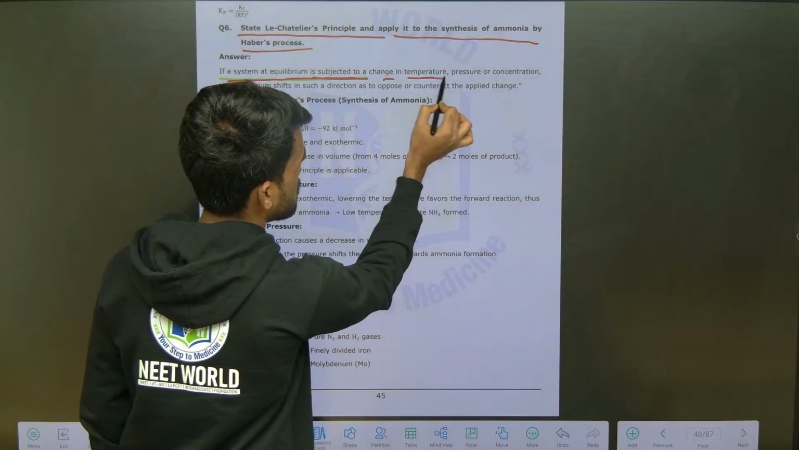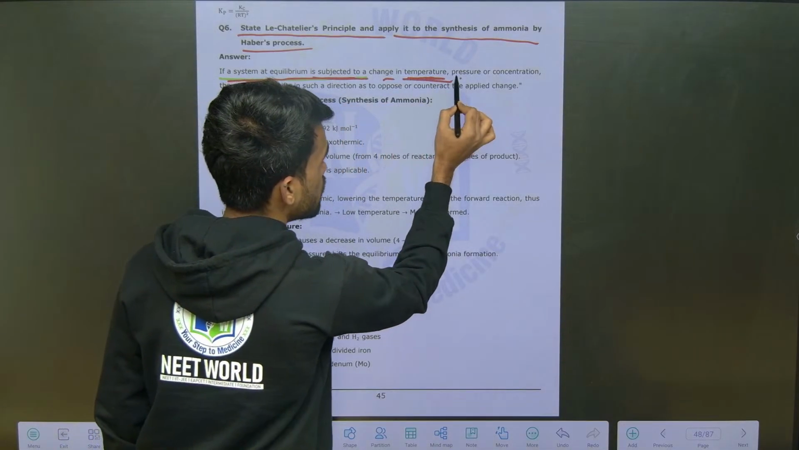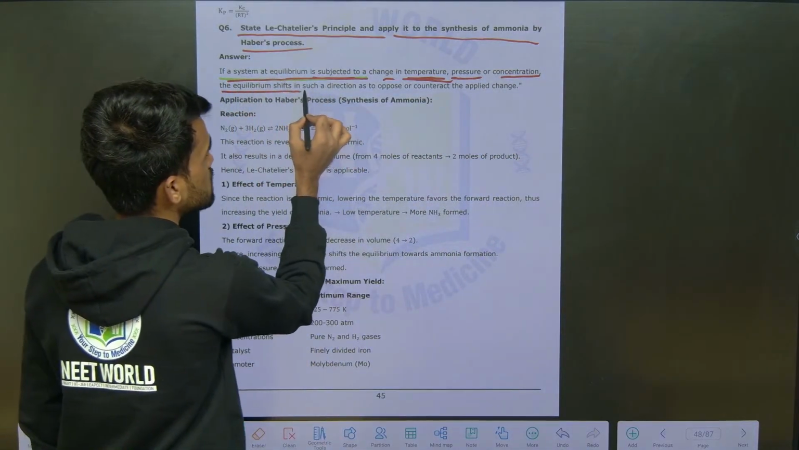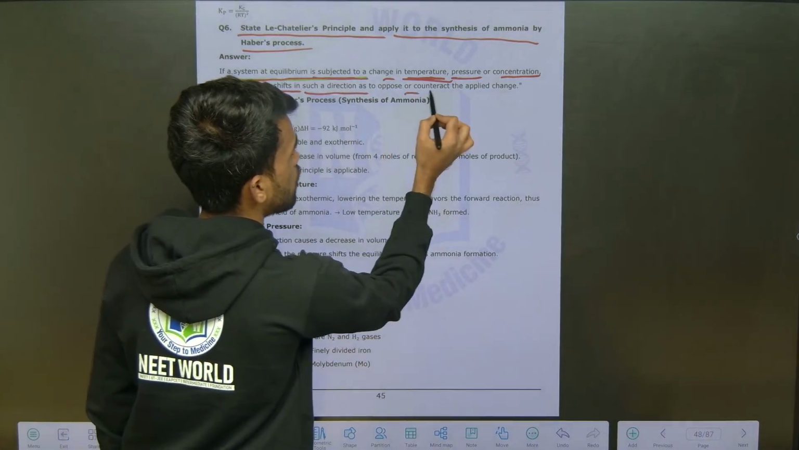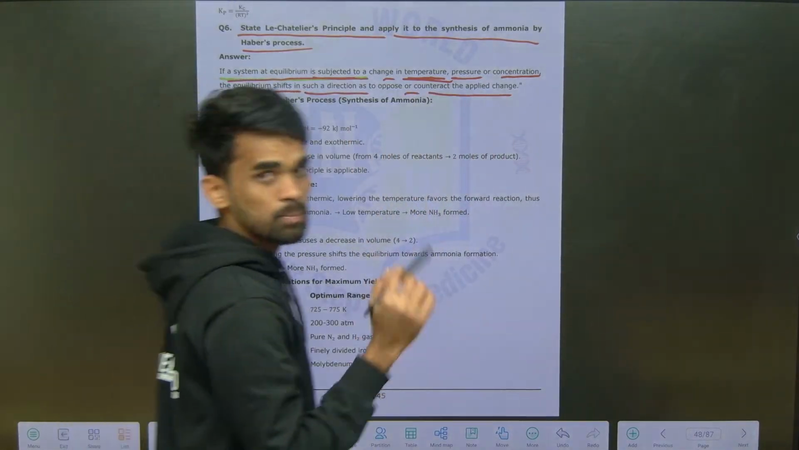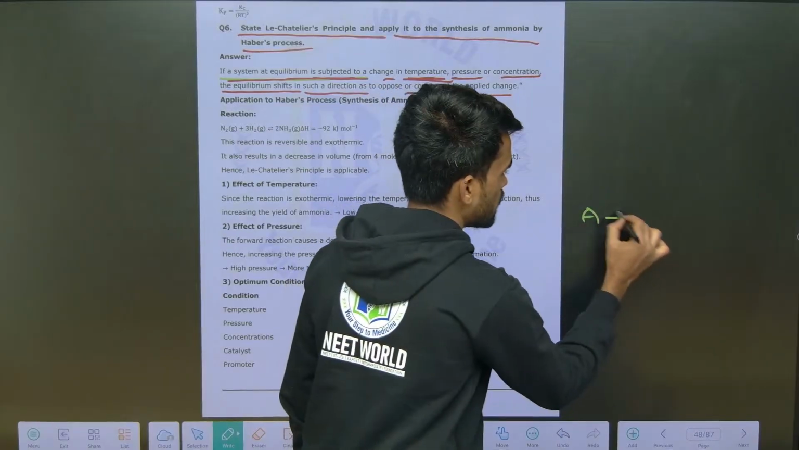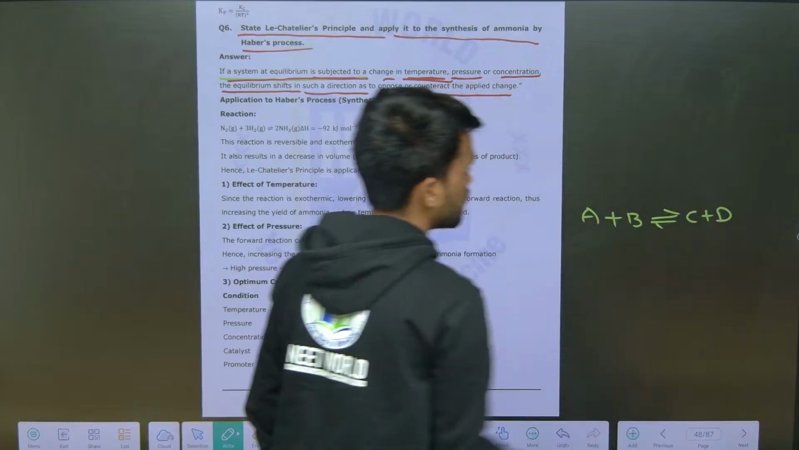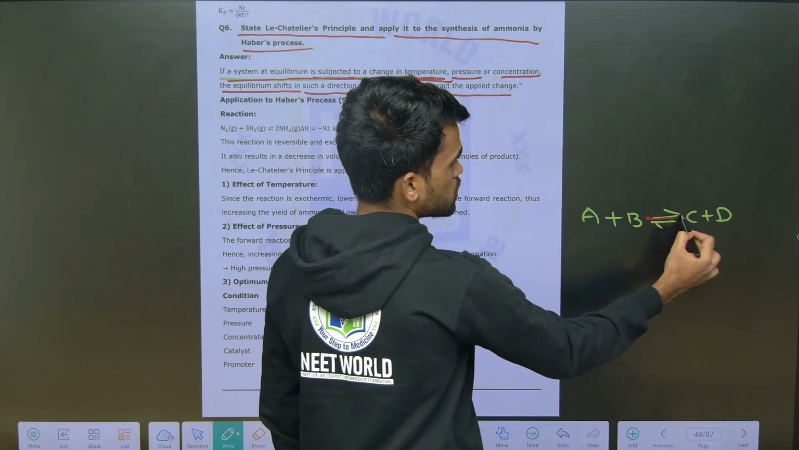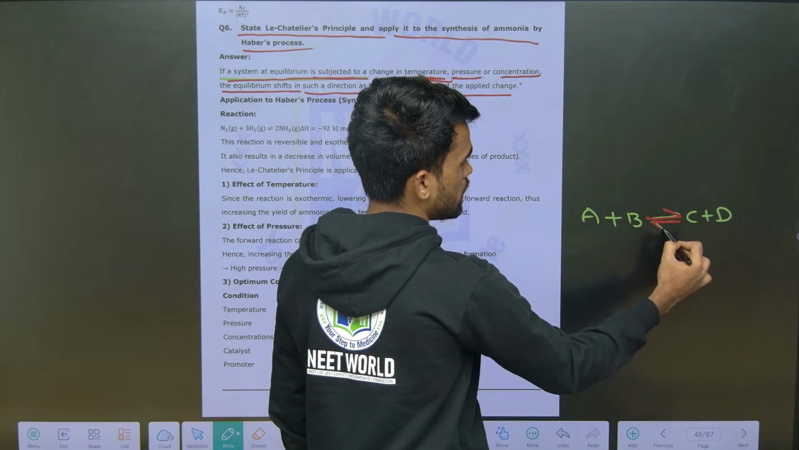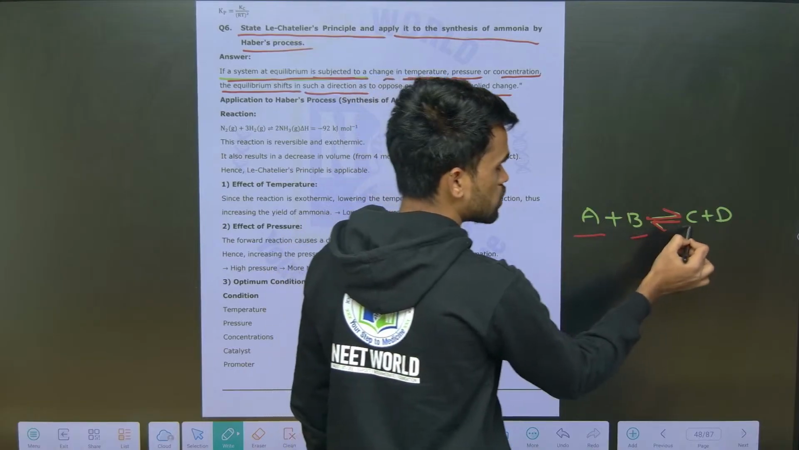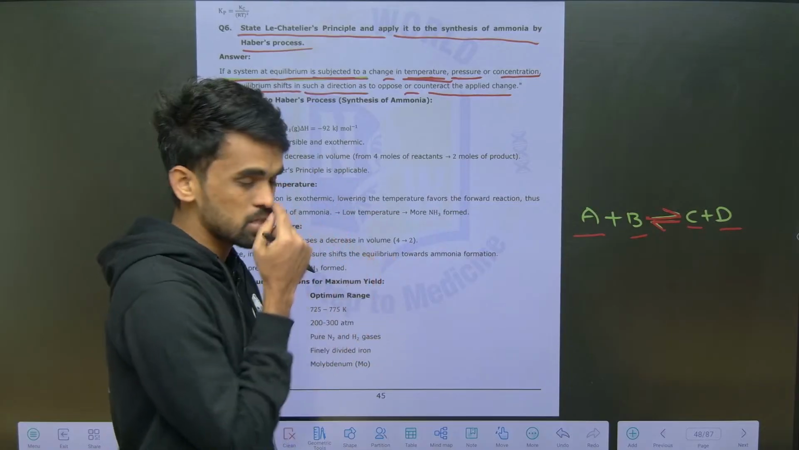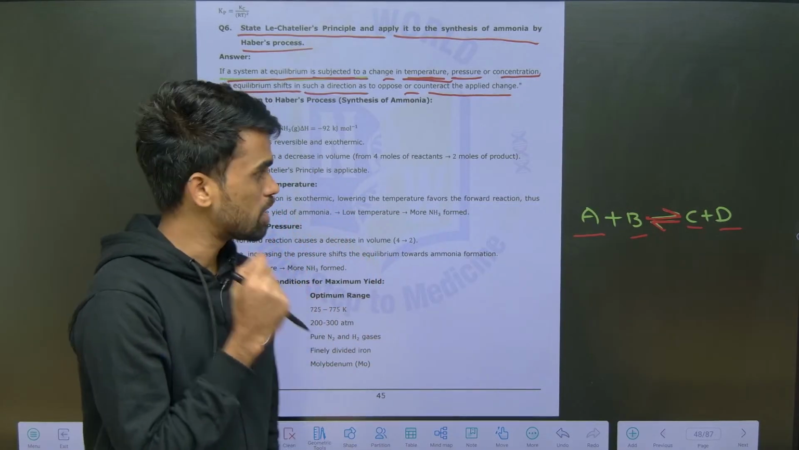The disturbance is nothing but a change in temperature, pressure or concentration. Then the equilibrium shifts in a direction to oppose or counteract the applied change. For example, A plus B is in equilibrium with C plus D. Since it is an equilibrium state, the concentrations of reactants and products remain constant.